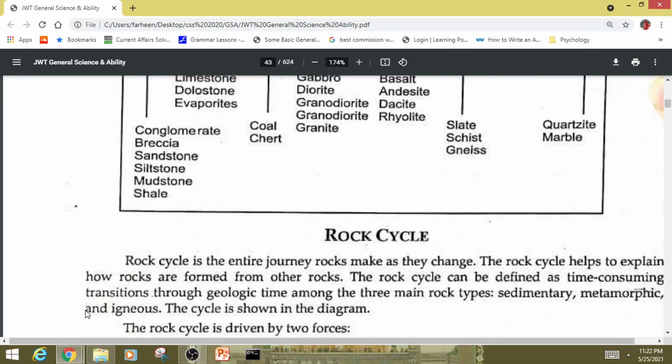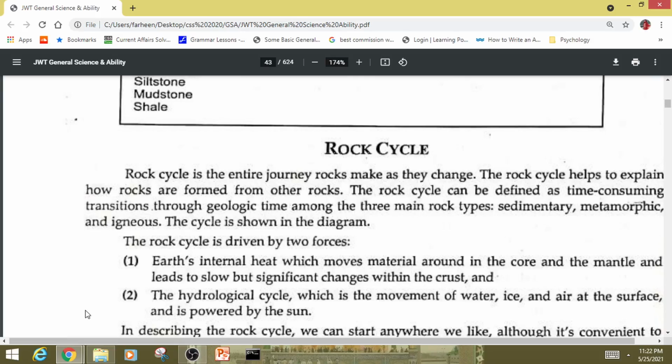Rock cycle. The rock cycle is the entire journey rocks make as they change. The rock cycle helps to explain how rocks are formed from other rocks. It can be defined as a time-consuming transition through geological time among the three main rock types: sedimentary, metamorphic, and igneous. The cycle is shown in the diagram.